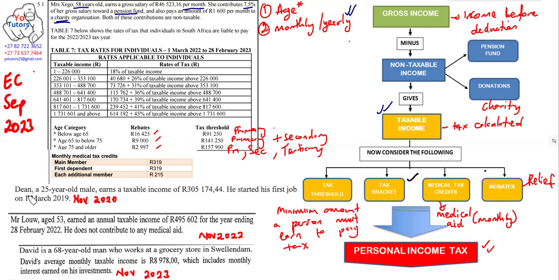Let's look at this question here. In November 2020, Dean, a 25-year-old male, earns a taxable income of 305,174.44. He started his job in March 2019. But here is something, this is kind of vague. It's not clear whether it's monthly or yearly. So in this case, you can either use this as your yearly or you can multiply by 12, because it's not stated whether it is a monthly income or a yearly income.